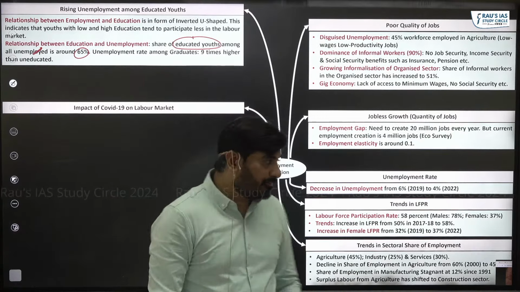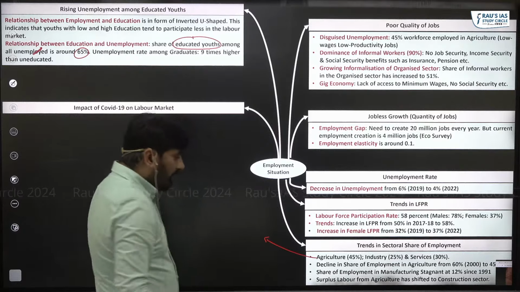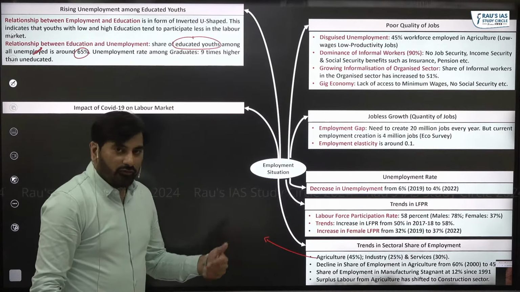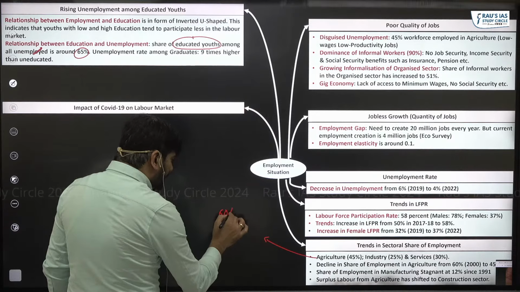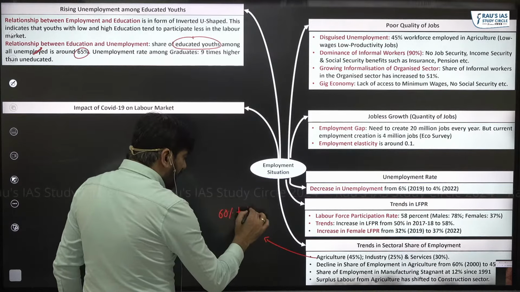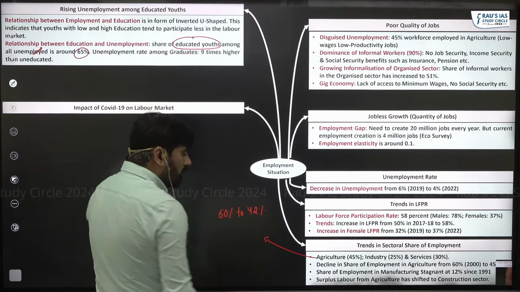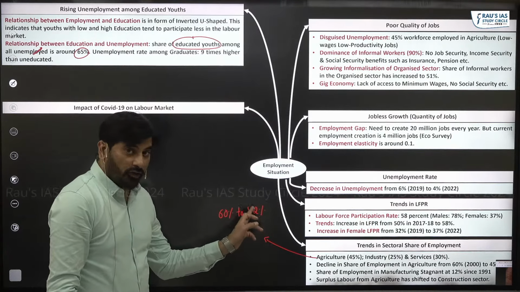Let's start with agriculture. When you look at the share of people employed in agriculture, a decade back it was 60%. From 60%, it got reduced to 42% just before the year of COVID.